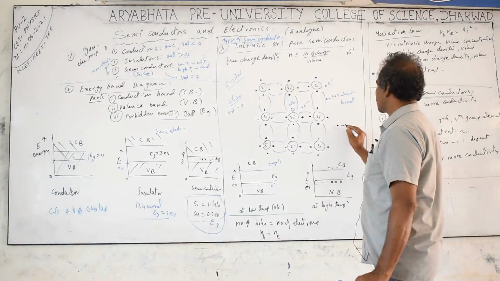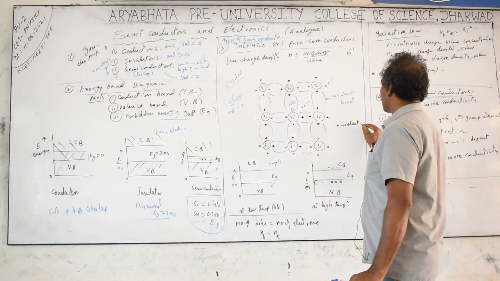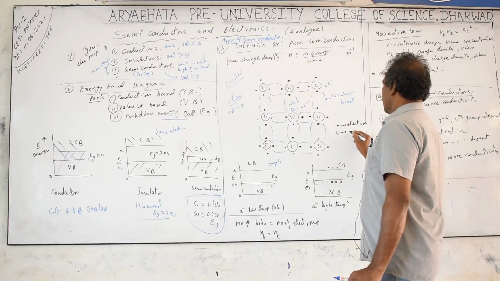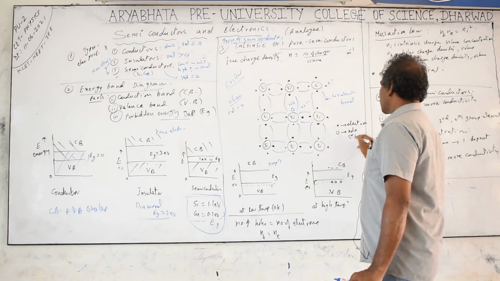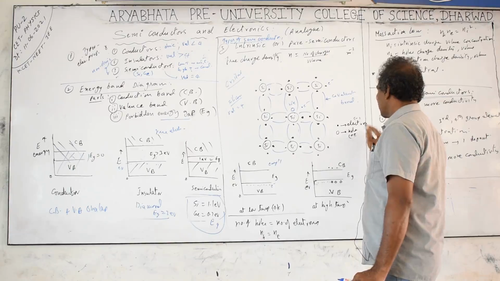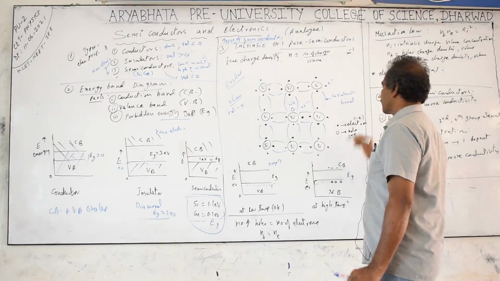This dot I am mentioning is an electron, and this circle is nothing but a hole. The hole behaves like a positive charge and the electron behaves like a negative charge, so the charge of the electron is minus E and the hole is plus E.